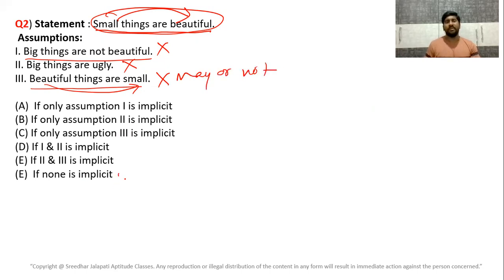Right? So therefore here none is implicit. All the small things are beautiful, but beautiful things may or may not be small. So here none of them is an assumption.